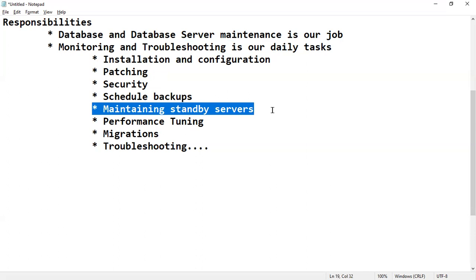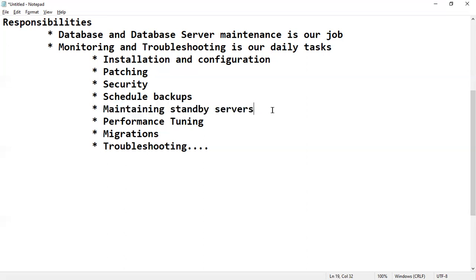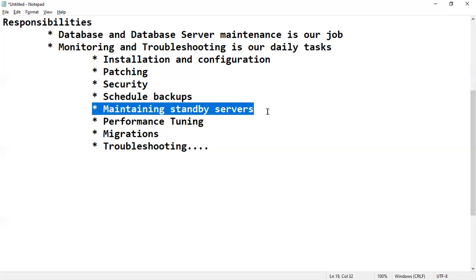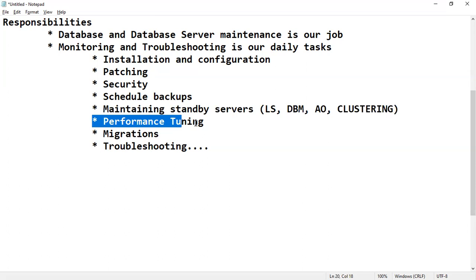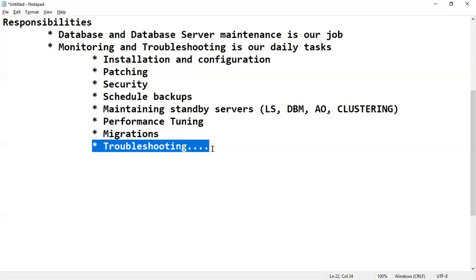Why? Because tomorrow if the production server crashes, we have to make the database available to the users, right? So, to avoid data loss and business loss scenarios, and we have seen that to maintain standby servers in SQL Server, we have log shipping, database mirroring, Always On, clustering, various concepts. We'll see that practically. Performance tuning, handling performance related issues, migrations and upgradations, troubleshooting.